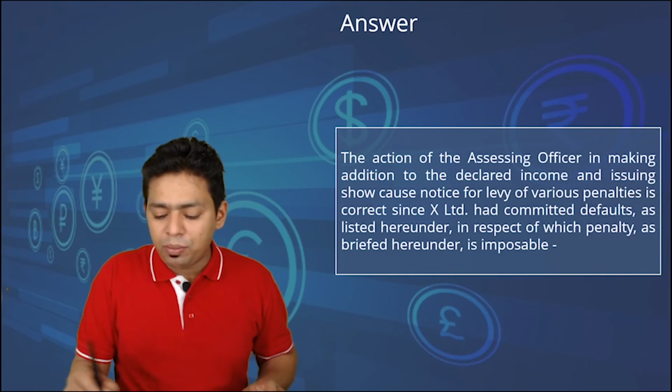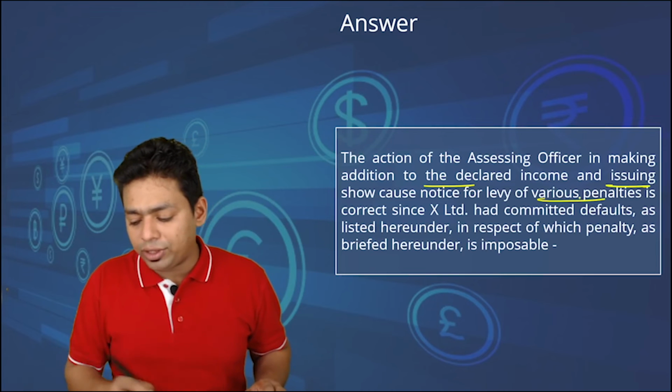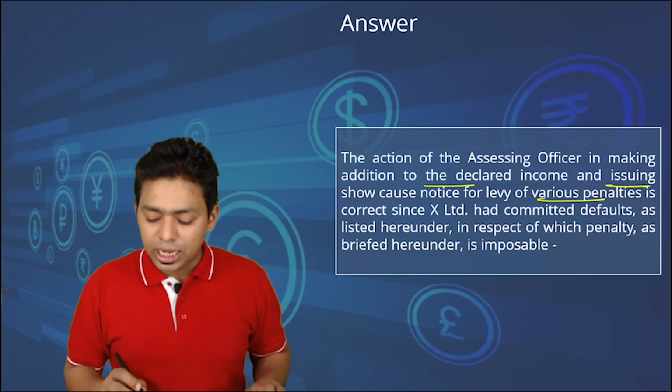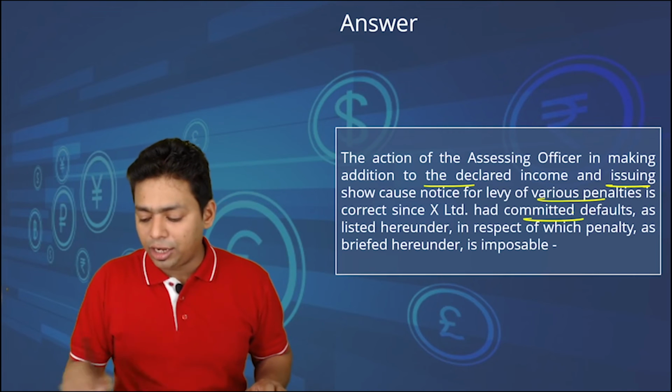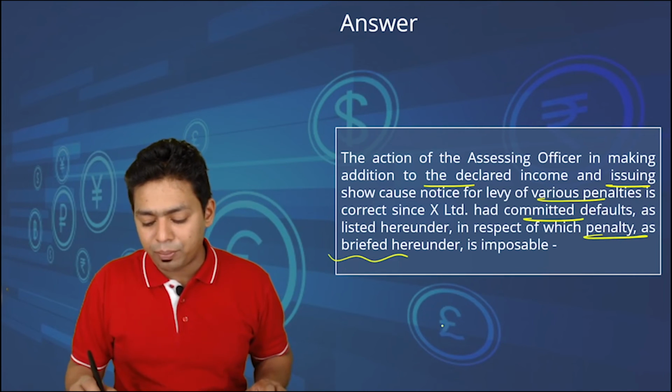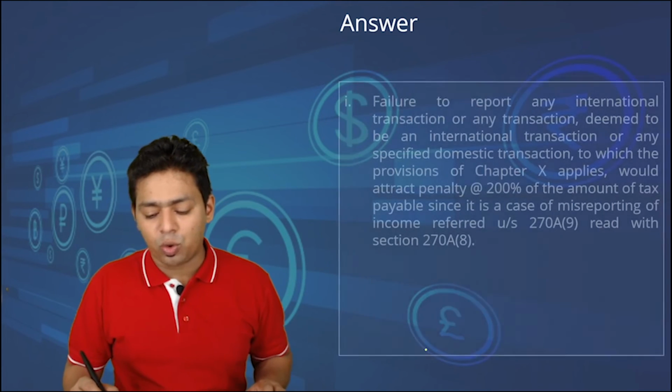The action of the AO in making addition to the declared income and issuing the show cause notice to levy the various penalties is correct, since X Limited had committed defaults, as listed hereunder in respect of each penalty. So what type of penalty?